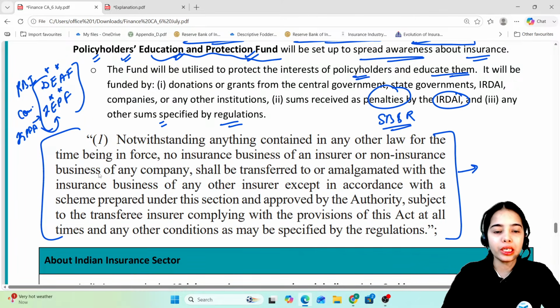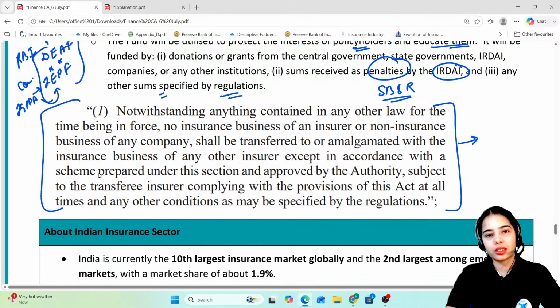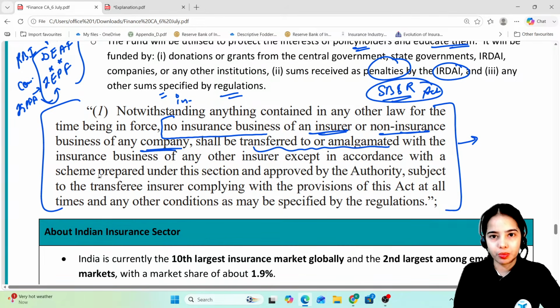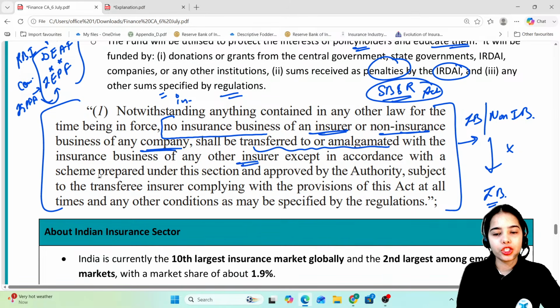Now coming to the last point. In the Sabka Bima Sabki Raksha Act, it was written that notwithstanding, that is, in spite of anything contained in any other law for the time being in force, no insurance business of an insurer or non-insurance business of any company shall be transferred to or amalgamated with the insurance business of any other insurer except in accordance with the scheme prepared under the section and approved by the authority.